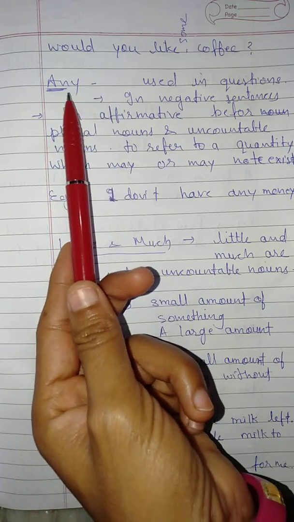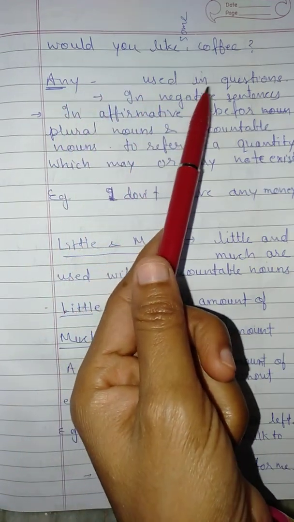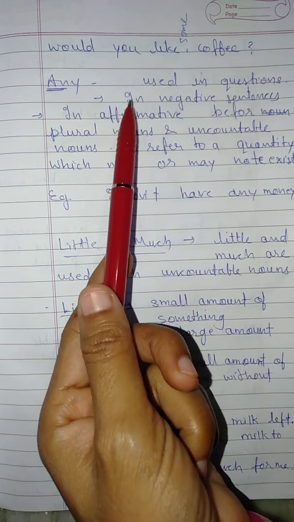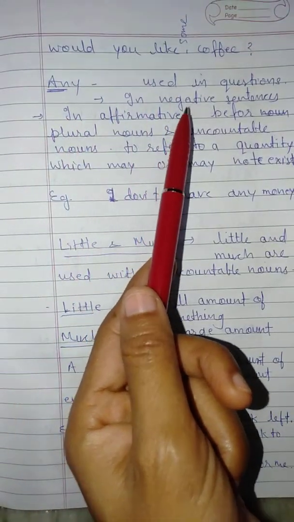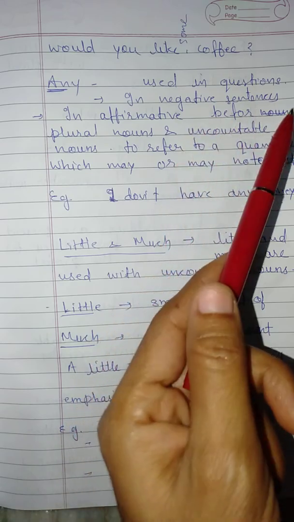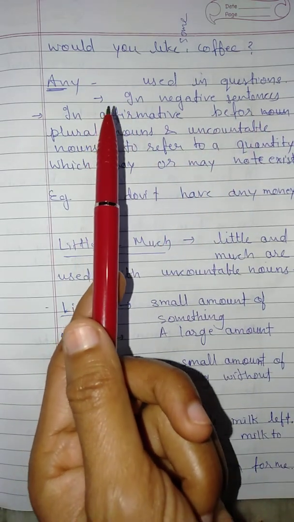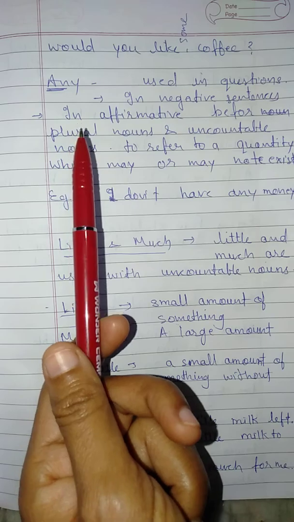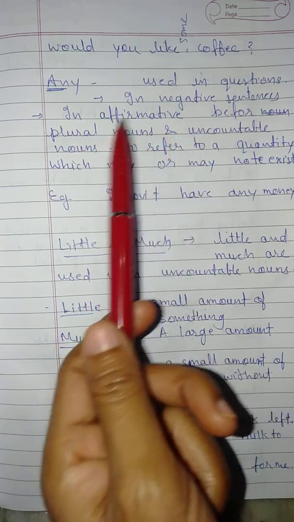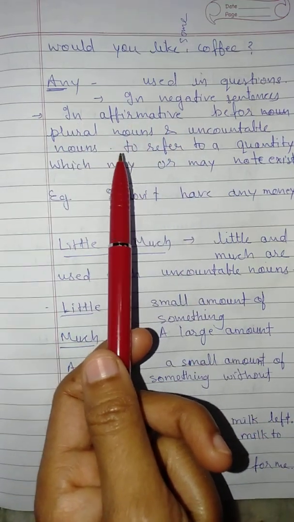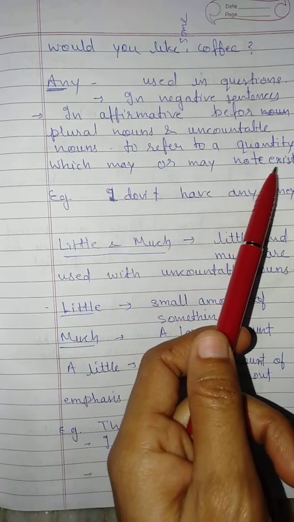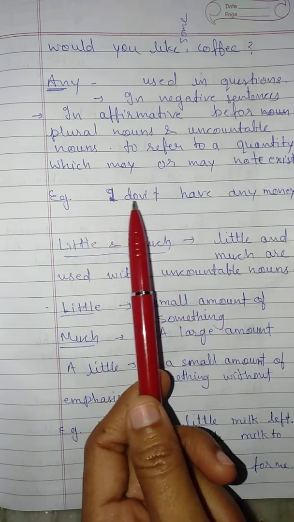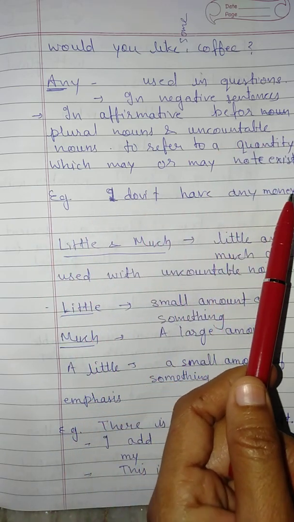Now next we'll discuss any. Any is used in questions. In question sentences also we can use any. In negative sentences also we can use any. In affirmative sentences, before plural nouns and uncountable nouns. If in an affirmative sentence we are using any, then that time a plural noun or uncountable noun should be given, or to refer to a quantity which may or may not exist. Example, I don't have any money.